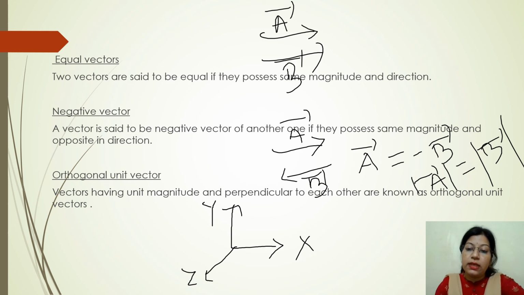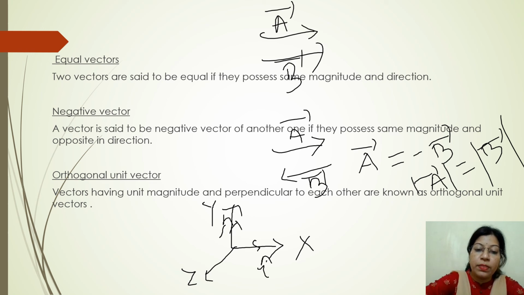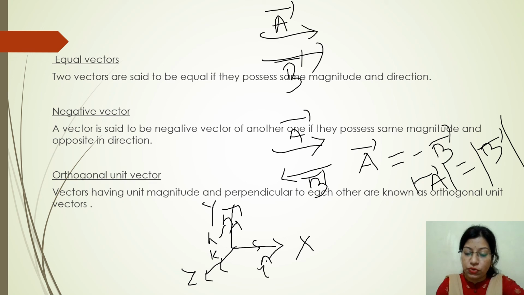Here they are mutually perpendicular to each other, and the unit vector along the x-axis is always i cap. The unit vector along the y-axis is always j cap, and the unit vector along the z-axis is always k cap. Since i cap, j cap and k cap are unit vectors, they have unit magnitude and they are mutually perpendicular to each other. That's why they are known as the orthogonal unit vectors. That means i cap, j cap and k cap are the unit vectors along the x-axis, y-axis and z-axis respectively. Thank you.